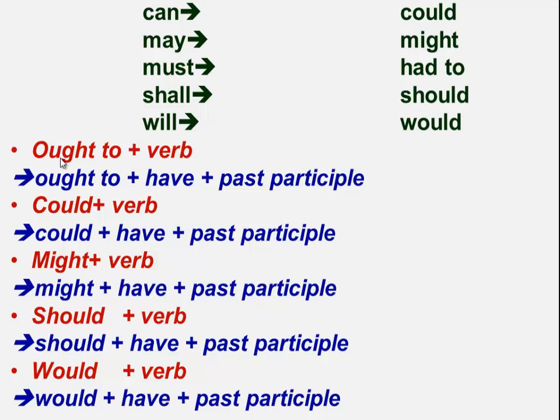Now if you have in the direct sentence ought to followed by a verb, then in the reported speech use ought to followed by have plus past participle. Same thing for could, might, should, and would. If they are followed by a verb, then you need to use that modal followed by have followed by the past participle of the verb.